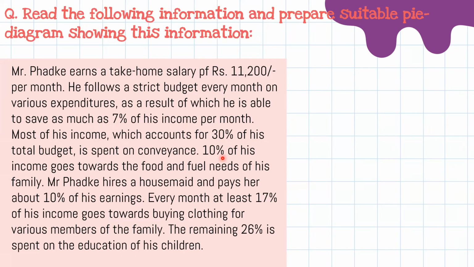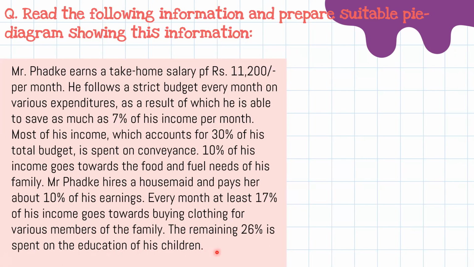Mr. Fadke hires a housemaid and pays her about 10% of his earnings. Every month, at least 17% of his income goes towards buying clothing for various members of the family. The remaining 26% is spent on the education of his children.